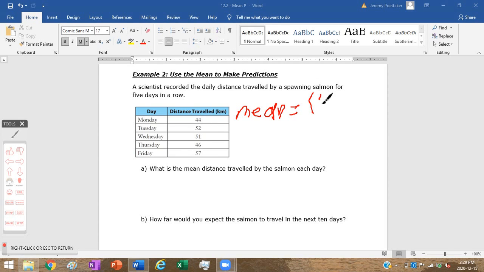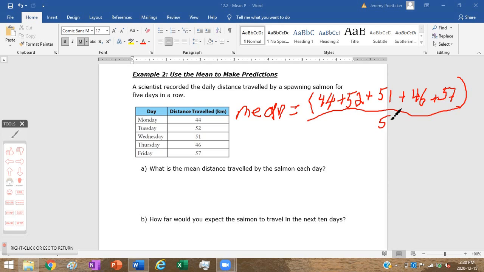So mean is going to be equal to 44 plus 52 plus 51 plus 46 plus 57. And we're going to divide that whole big number by 5. Okay, so we add them all up. 44 plus 52 plus 51 plus 46 plus 57.